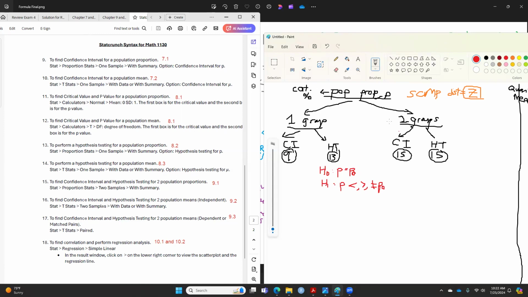P0 in this case is your claim value. Claim value comes from the claim statement in the question when they say test the claim.